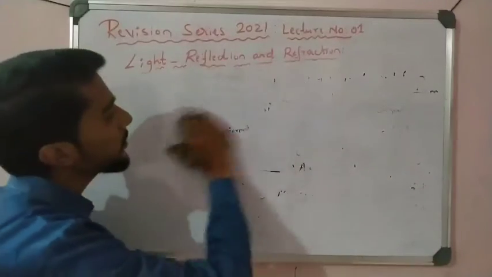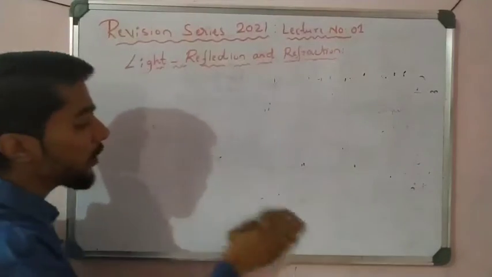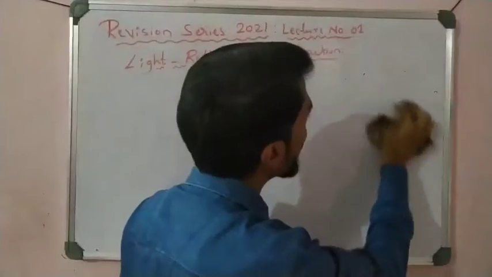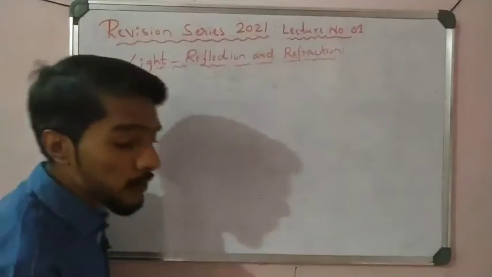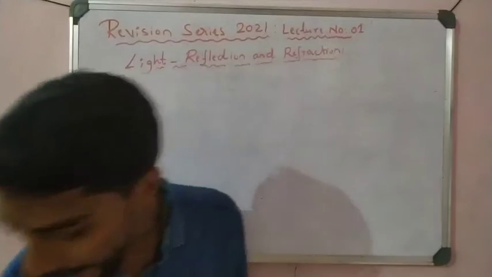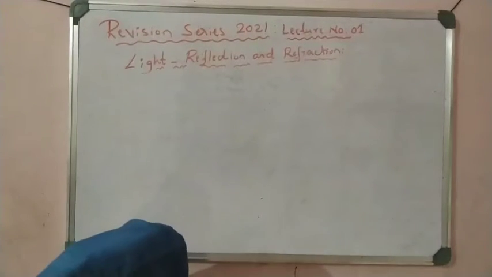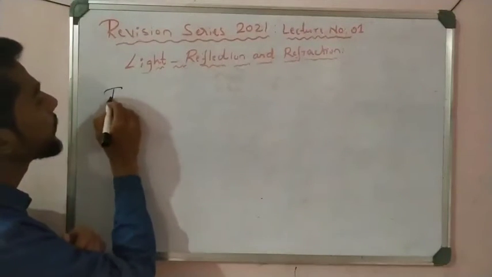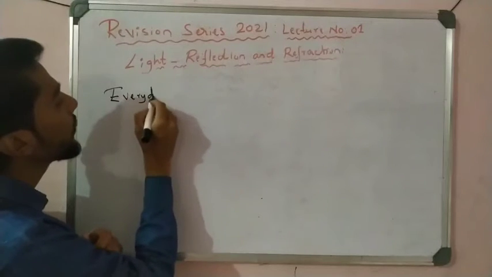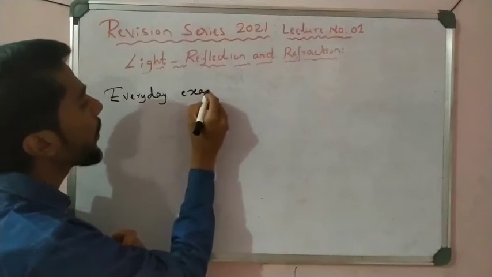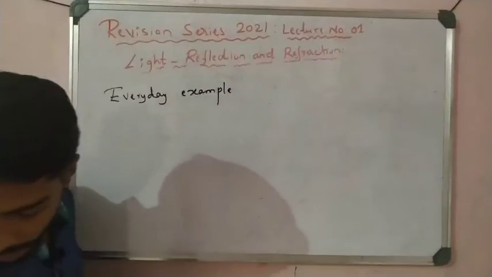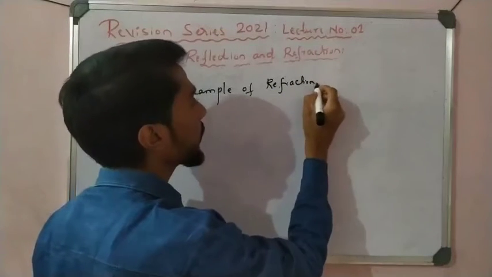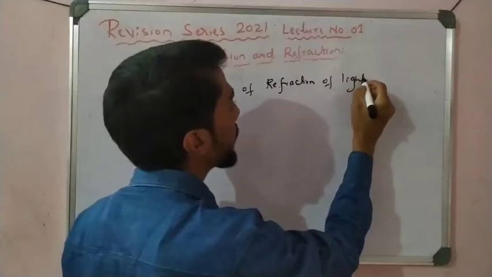Give some examples related to the refraction of light. In daily life, in everyday life, we observe this process. Give some examples of phenomena, okay, processes which are due to the refraction of light. So now write down the title: Everyday examples of refraction of light.